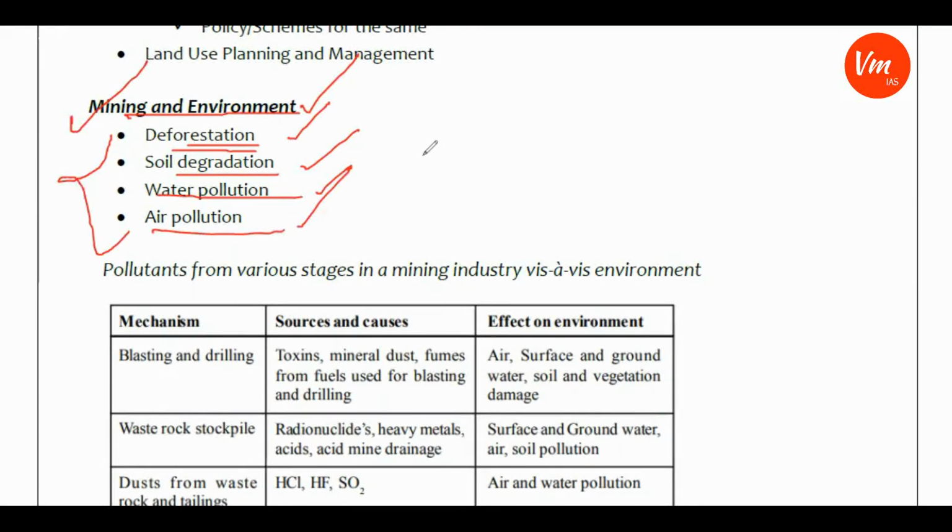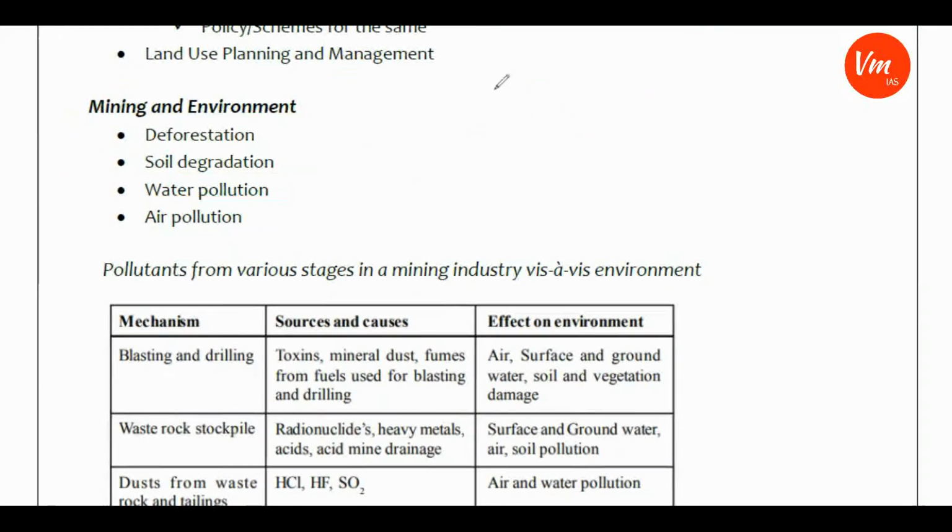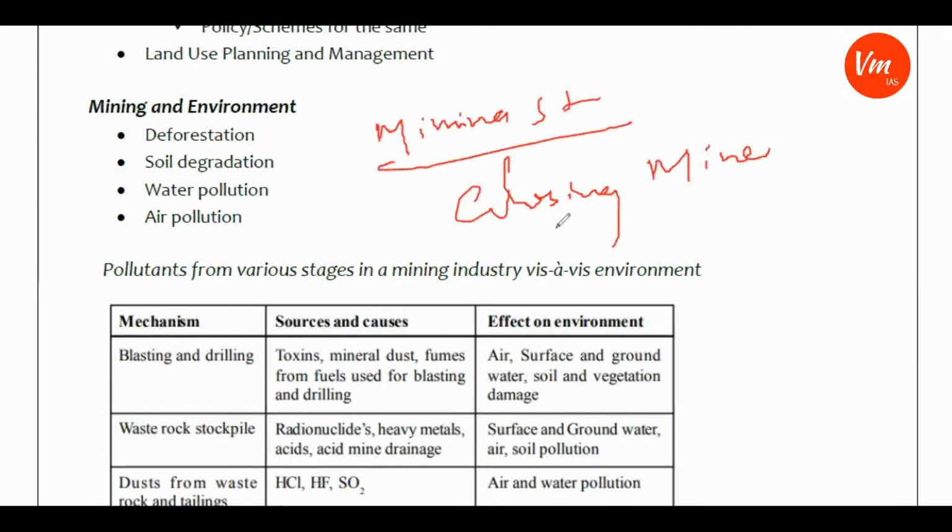And in mining, you have to concentrate on the cycle approach: what are the problem areas starting from the mining starting period to the closing of mining. In every step of mining there are some problems and challenges, so you need to approach it as a cycle.